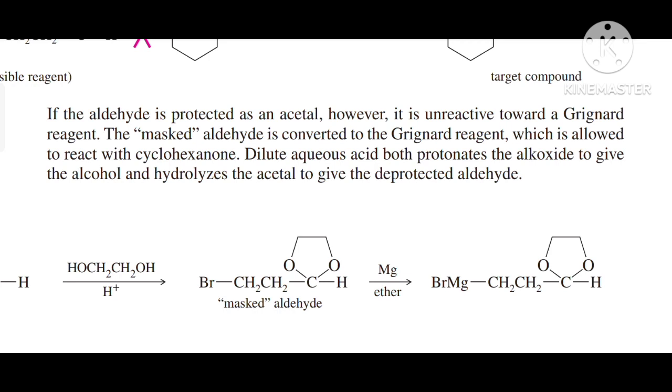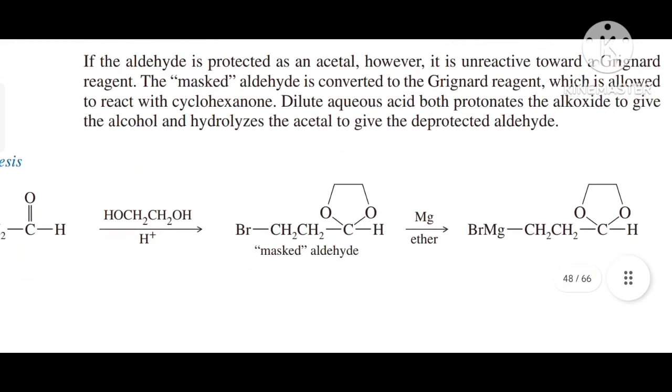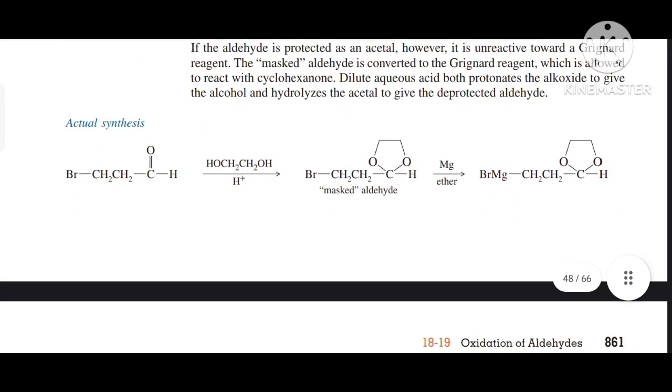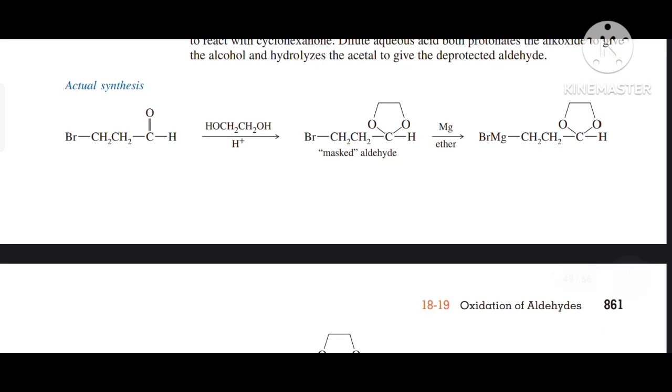Dilute aqueous acid both protonates the alkoxide to give alcohol and hydrolyzes the acetal to give the deprotected aldehyde. So there is an actual synthesis, or we can say an actual example, given over here, in which an alpha-bromo aldehyde is given, and when it is masked with ethylene glycol in acidic medium, it gives the acetal. Further, when this bromine group is reacted with magnesium, it is converted into Grignard reagent.